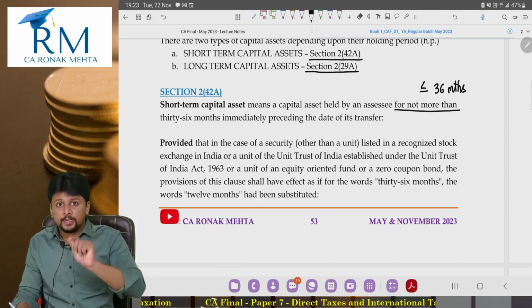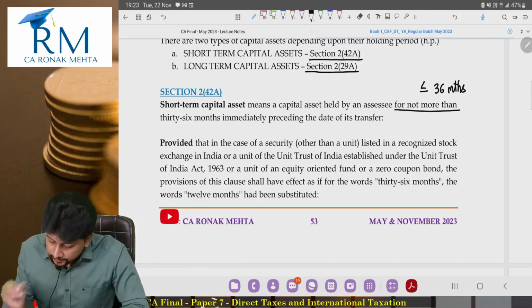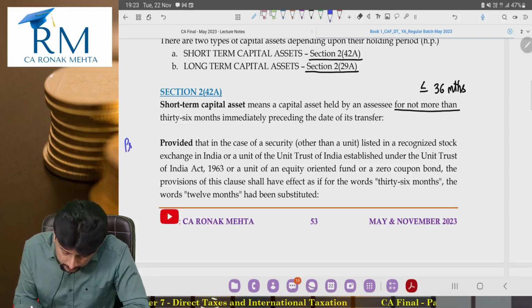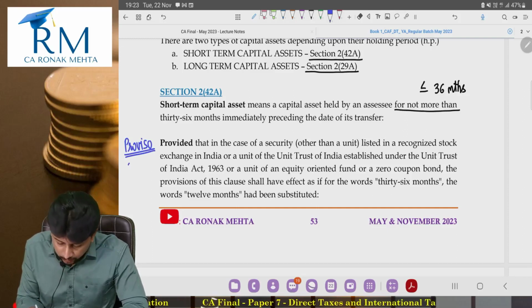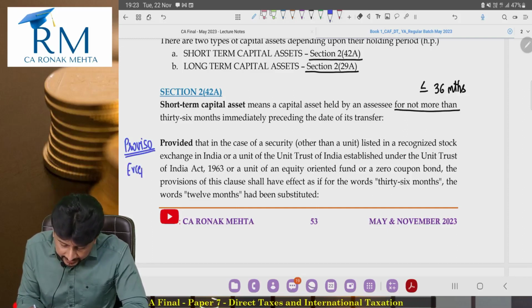Then there is a paragraph starting with the word provided. In my first lecture I told you that any paragraph which starts with the word provided means we are talking about a proviso. And what is the meaning of a proviso? It's an exception.